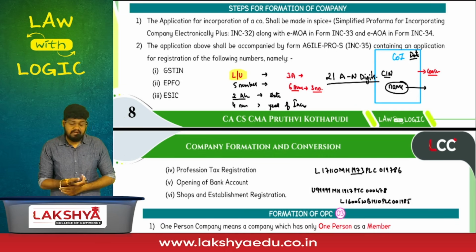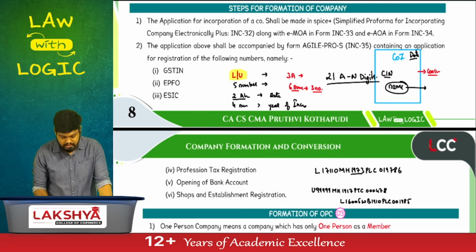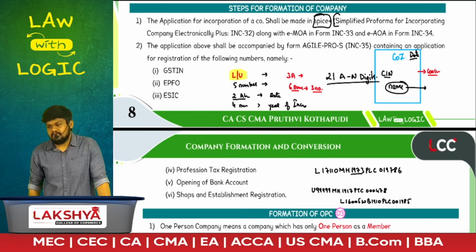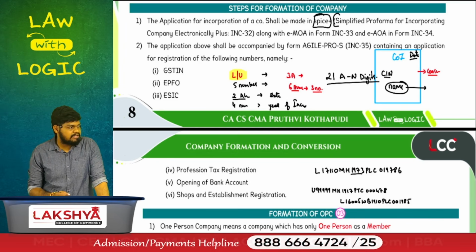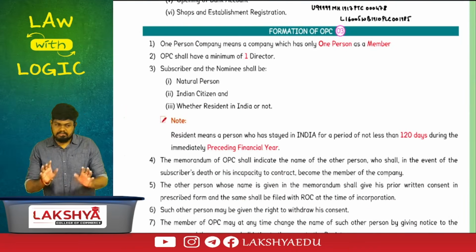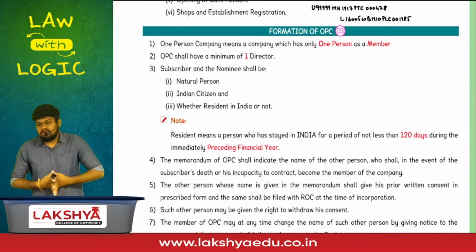We have simplified the process of incorporating a company by a process called what? SPICE. What is SPICE? Simplified Proforma for Incorporating Companies Electronically. Now, how simplified is it? We'll discuss that tomorrow. We have a concept called Agile Pro. We'll discuss that tomorrow. But I want clarity on the incorporation process.